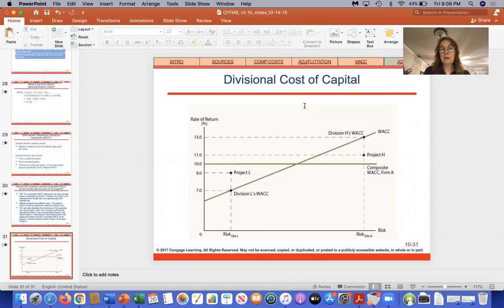Okay, so anyway, the purpose of this synopsis is really mainly to show you how to calculate the weighted average cost of capital. Hopefully this helps.